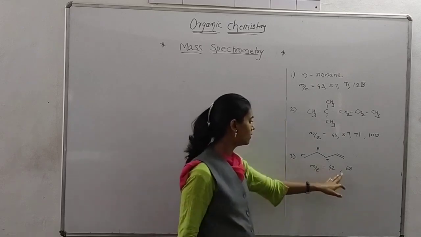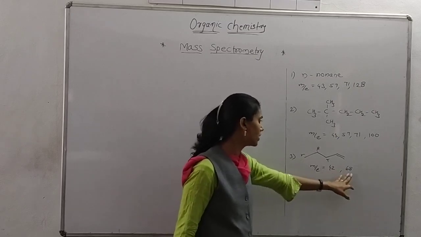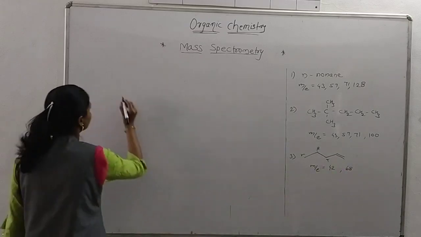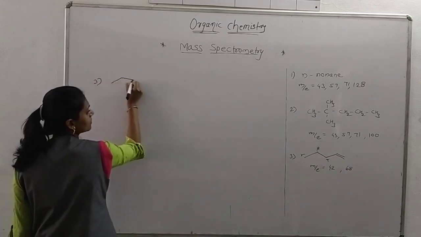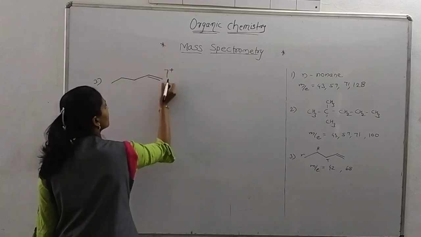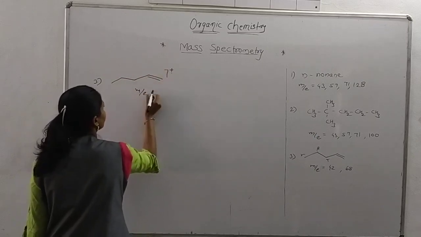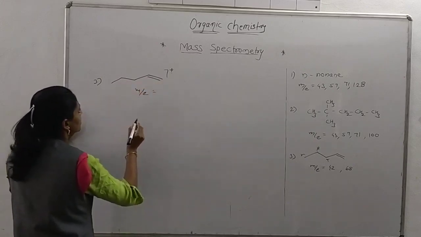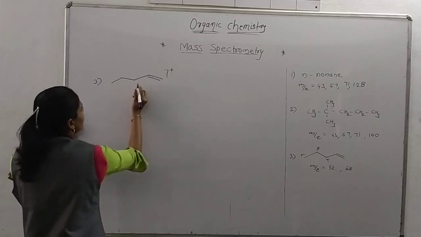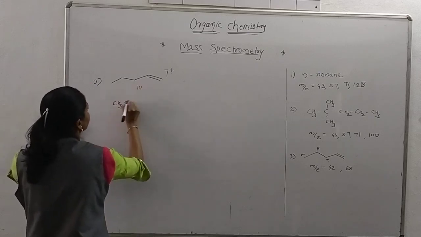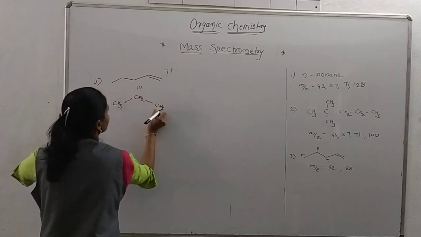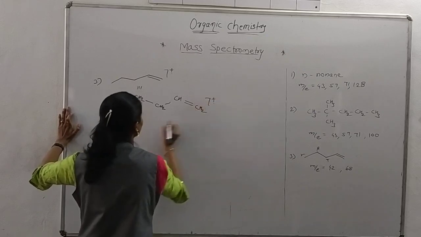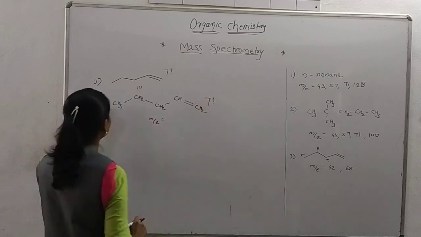In this one the value is 42. Firstly, we are drawing the molecular ion here. Third one, m/e value, cation radical. We are writing CH3, CH2, CH2, CH, double bond, CH2. So I am writing here just like this, the compound is CH3, CH2, CH2, CH, double bond, CH2, cation radical. Okay, so calculate the m/e value first.